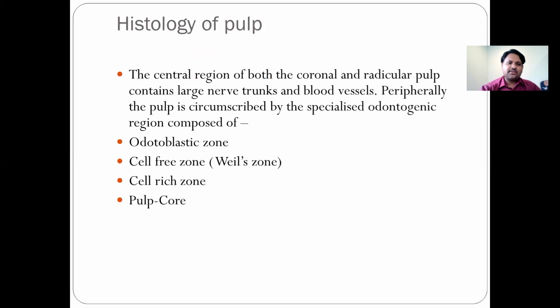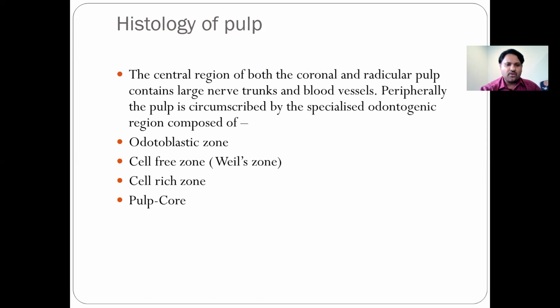Now, another question which is asked as a short essay question for 5 marks is the histology of pulp, or they can ask you the zones of the pulp. In this case, you need to write about the different zones. The central region of both the coronal and the radicular pulp contains large nerve trunks and blood vessels. And at the periphery, the pulp is circumscribed by the specialized odontogenic region, and it's composed of the following zones.